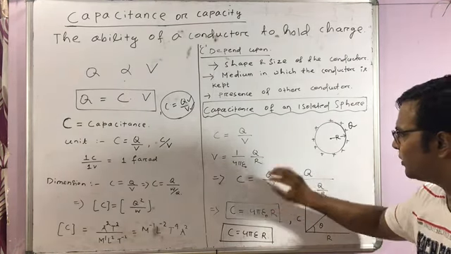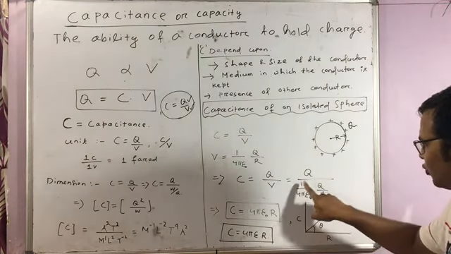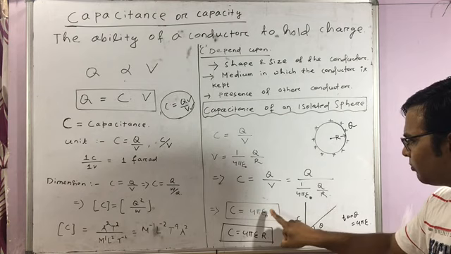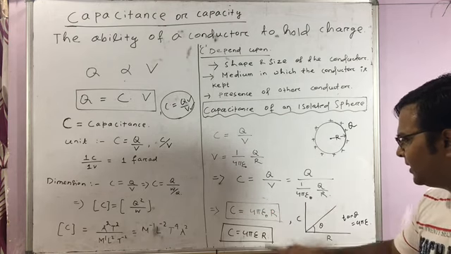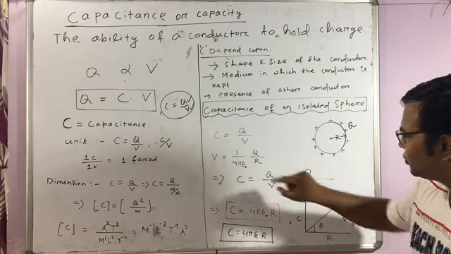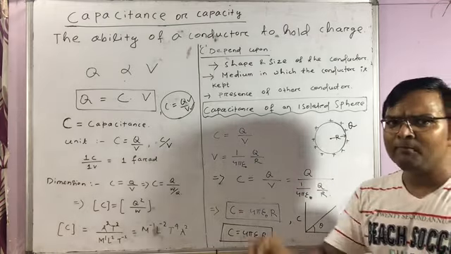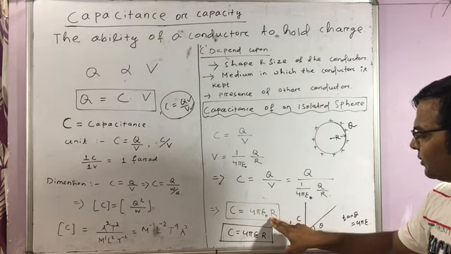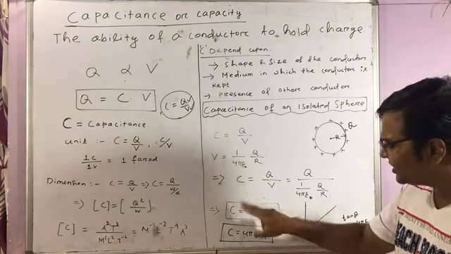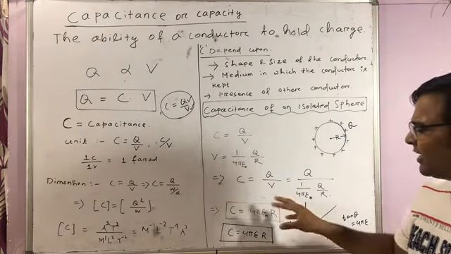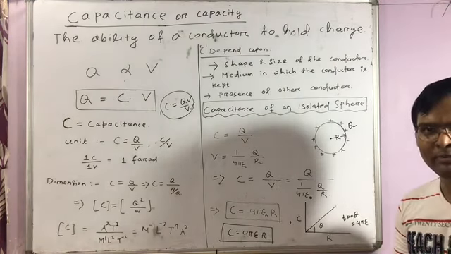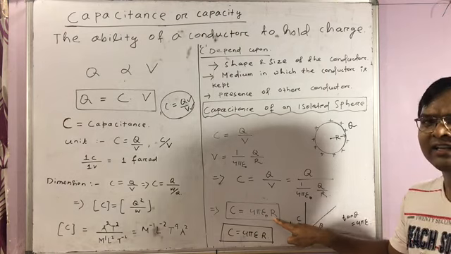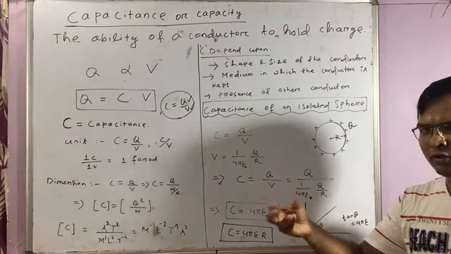So now you have V from the same theorem. C is equal to Q by V, so putting it here, Q by 1 by 4 pi epsilon Q by R, Q gets cancelled. So C is equal to 4 pi epsilon naught R. Here we took this conductor placed in vacuum or air medium. In that case C is equal to 4 pi epsilon naught R. Clear? Air and vacuum have almost the same permittivity. That's why C is equal to 4 pi epsilon naught R in case of air medium or vacuum.